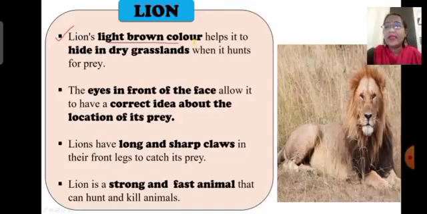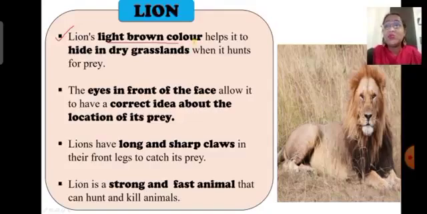The color of the lion is pale yellow or light brown, which mixes with the color of the dry grass and the rocks. Thus, the body color of the lion helps it in hiding from its prey. The eyes are present in front of the face, which allows it to have the correct idea about the location of its prey. The next animal found in this grassland is the tiger.